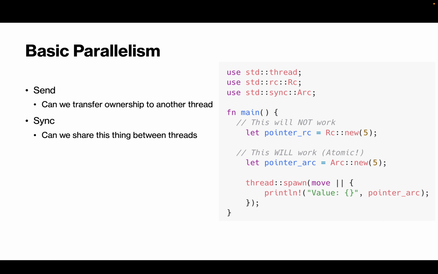This is used by the compiler to determine when a piece of memory should be freed. The regular Rc will not work in a thread case, as we see in the bottom, because it is not atomic safe, so it is not sendable. Whereas the Arc, which is the atomic reference counter, will work because it is thread safe and works across different threads. So this is a quick example of how to define a thread, spawn it, and do things with it.